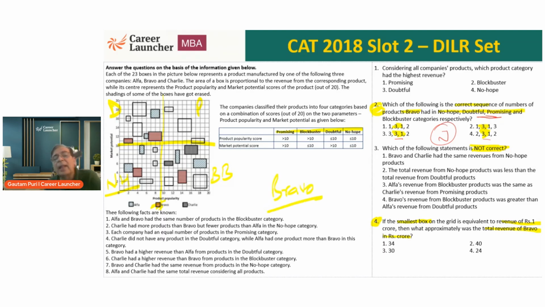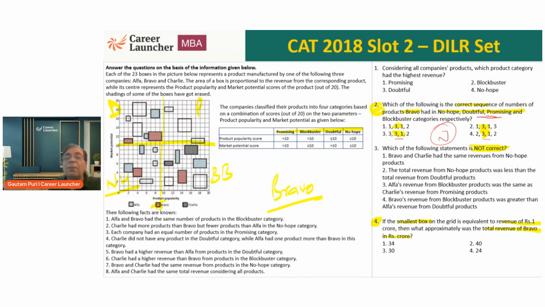So all my calculation has to be geared towards getting the number of products of Bravo and also the revenue of Bravo, in each of the 4 categories. If I can find the products of Bravo in each of the 4 categories, then the revenue of Bravo in the 4, I've done my job. And for question 1, I have a feeling we can do it.